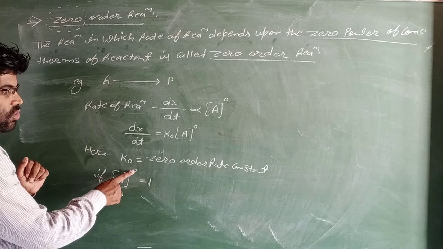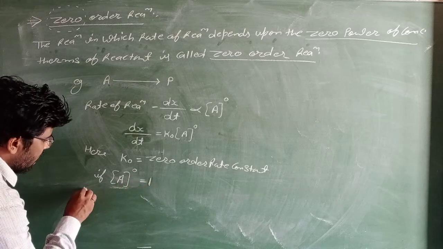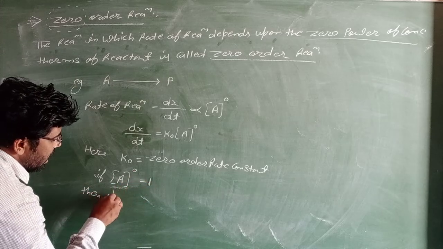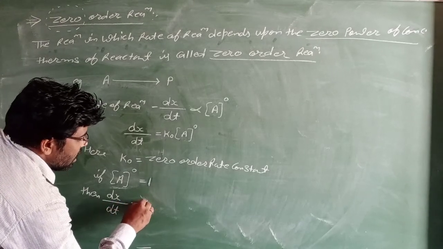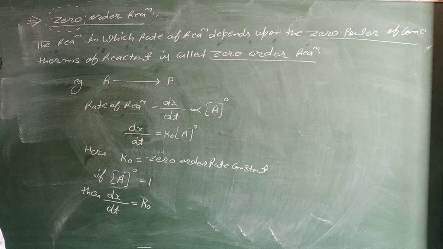If A power 0 equals 1, then dx upon dt equals k0.